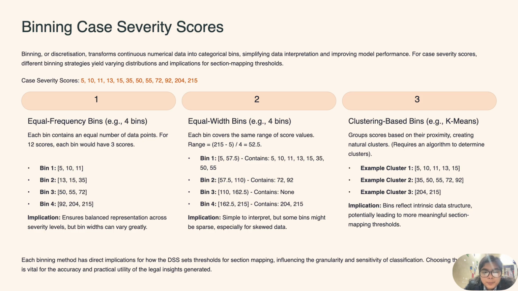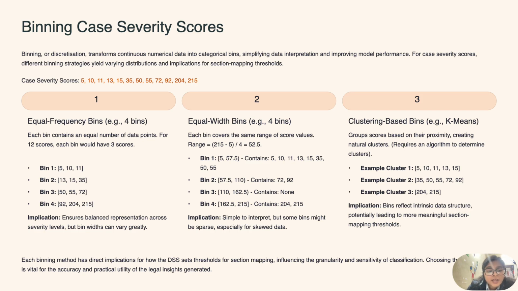Cluster based bin. Group scores based on their proximity, creating natural clusters. It requires an algorithm to determine the clusters. Here the categorical data is stored in different clusters, and these clusters and the assignment to them are determined by the clustering algorithm. Here you mean k-means clustering. So these bins reflect intrinsic data structure, potentially leading to more meaningful section mapping and threshold.